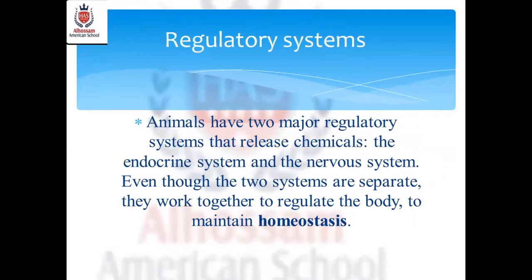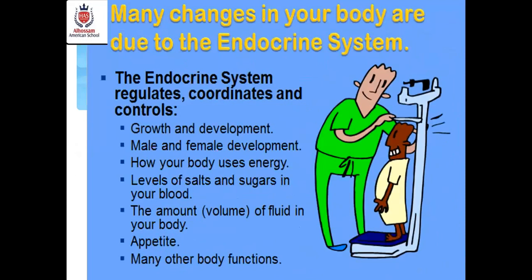We have inside my body something called a regulatory system. Actually, we have two major regulatory systems that release chemicals: the endocrine and nervous systems. Even though the two systems are separate, they work together to regulate the body to maintain something called homeostasis. What's meant by homeostasis? It's keeping the internal condition of your body constant, so you'll be able to grow and to stay safe and healthy. So we are going to talk about one of the most important regulatory systems inside my body, which is the endocrine system.